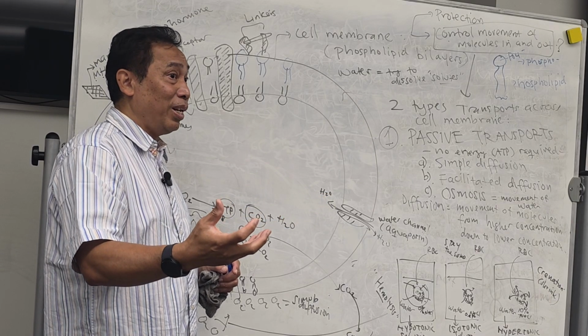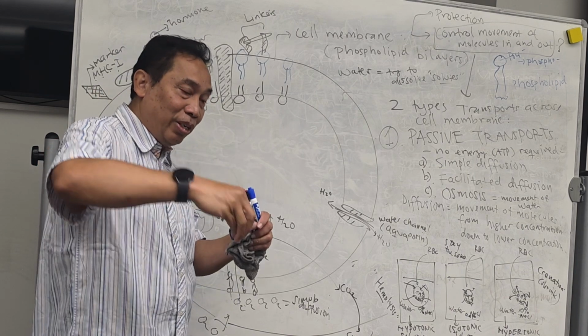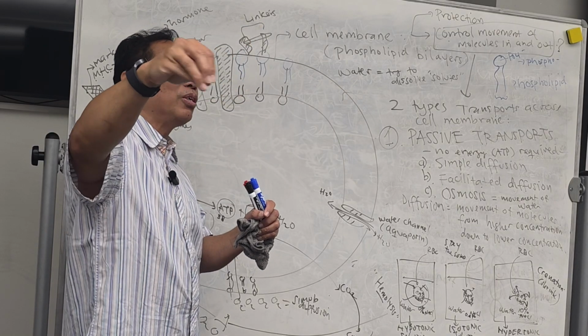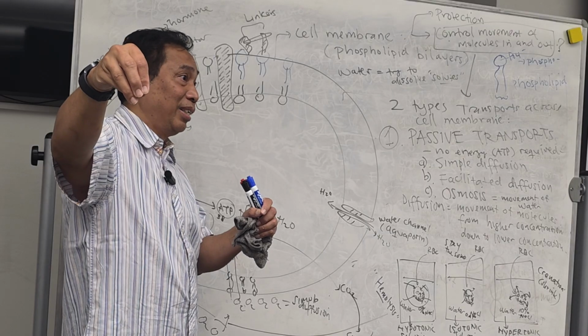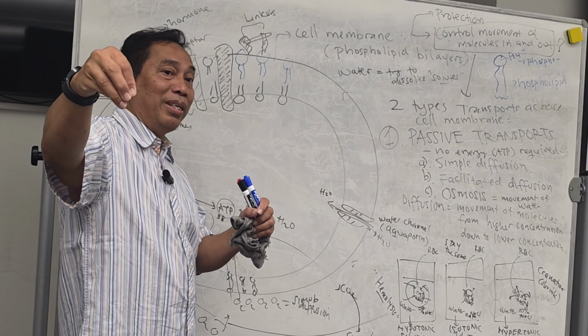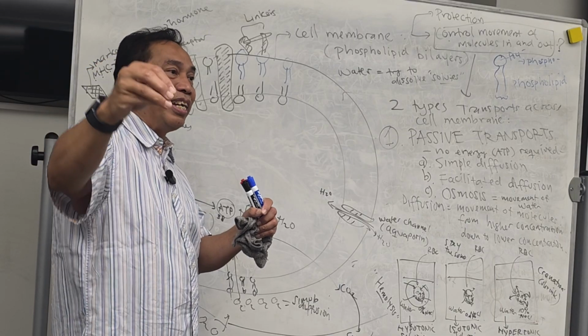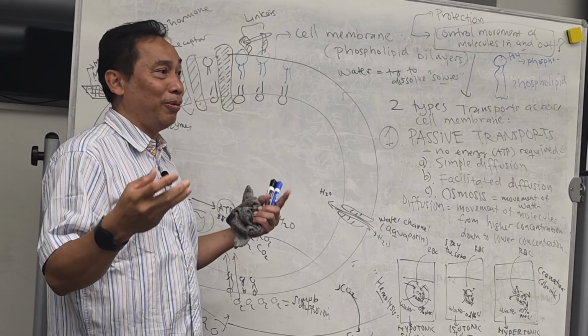Shrinking. What? Because what? There is too much salt outside the plant, and the water from the plant will go out, trying to dissolve the fertilizer. Fertilizer is mostly salt. And then what happened? Your plant will be dehydrated. When you give the fertilizer, it has to be enough, not too much or not too little.